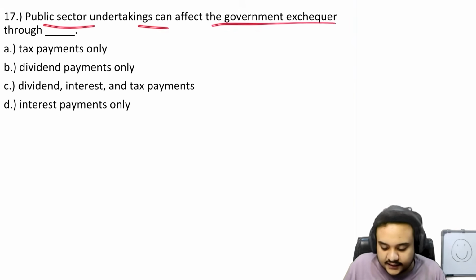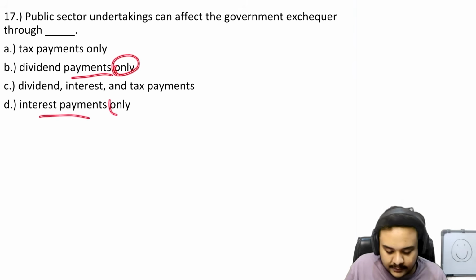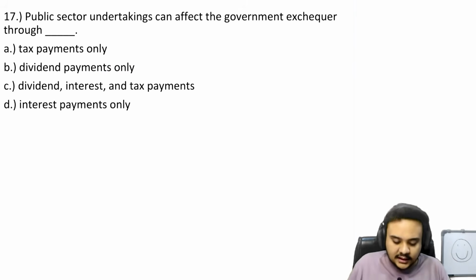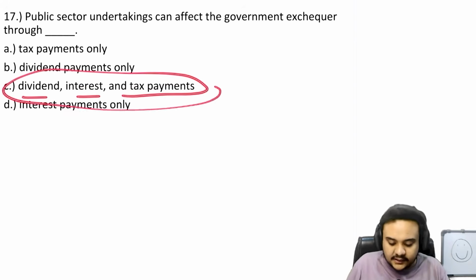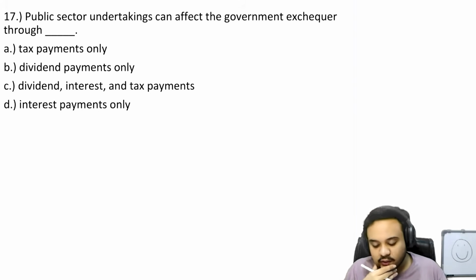Public sector undertakings can affect the government exchequer through tax payments only, dividend payments only, interest payments only. Why? Dividend, interest and tax payments, will not each and every one of these affect the government exchequer? Like, it is such a simple and straightforward question. They are not even asking if it will increase or decrease.